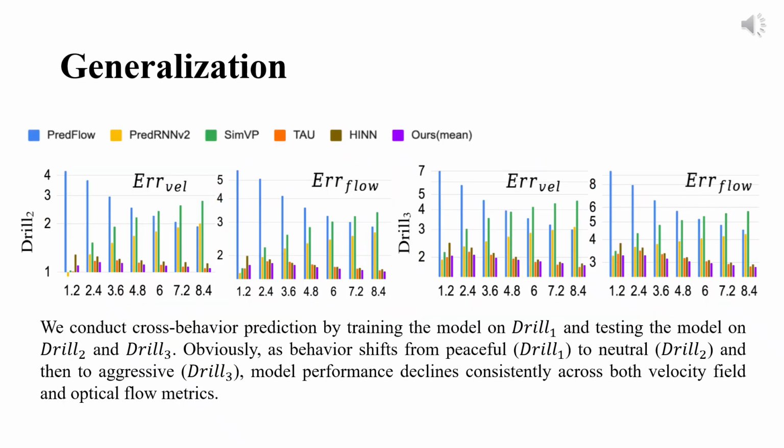For further generalization tests, we conduct cross-behavior prediction by training the model on drill 1 and testing the model on drill 2 and drill 3. Obviously, as behavior shifts from peaceful, drill 1, to neutral, drill 2, and then to aggressive, drill 3, model performance declines consistently across both metrics.